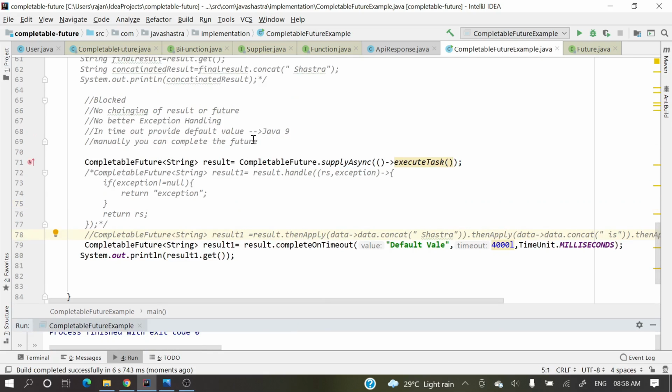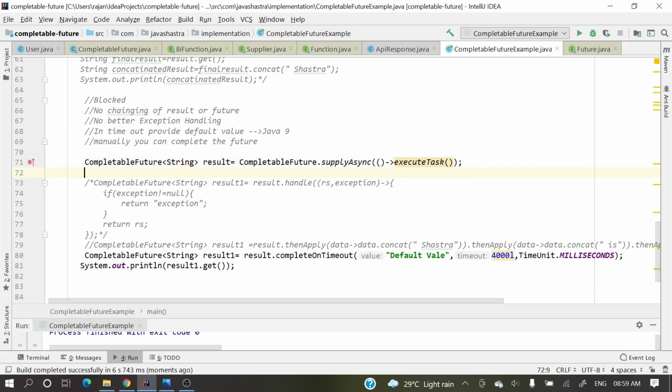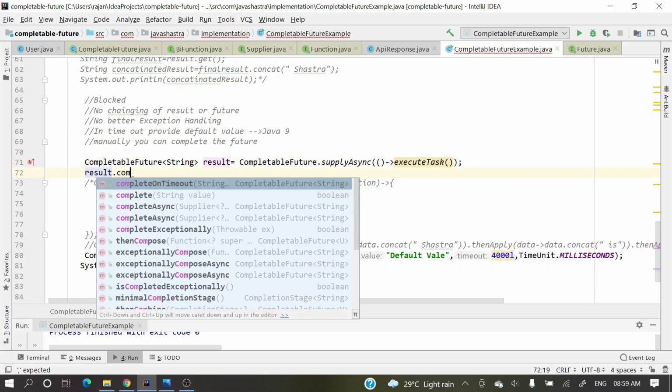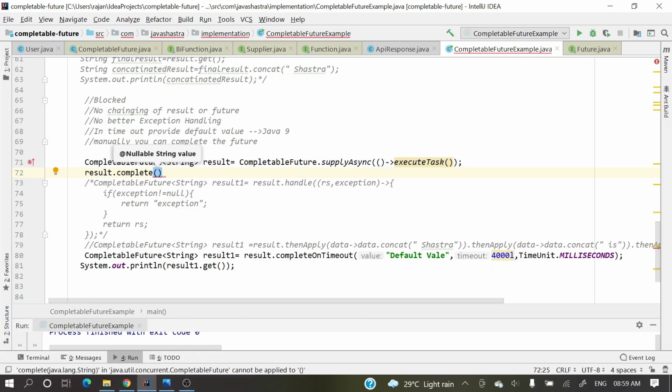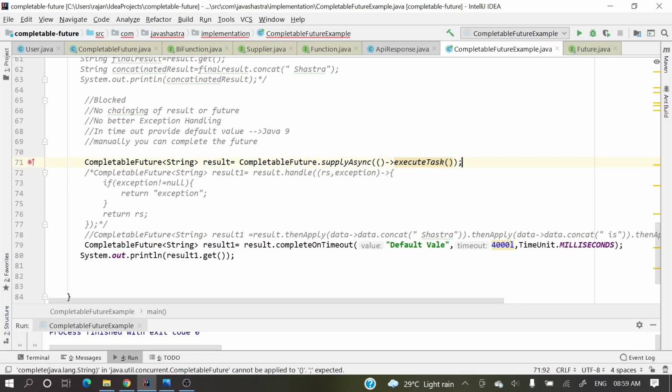So what are the things we have discussed? Non-blocking, chaining, better exception handling, and this timeout default value. Then let's see how we can manually complete a future. Like this you can call result.complete. So you can complete a CompletableFuture manually, which there is no provision for in Future.